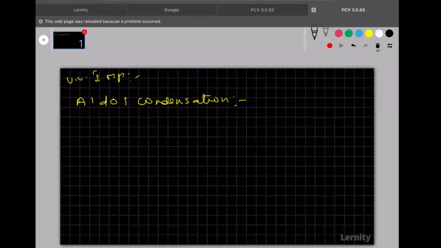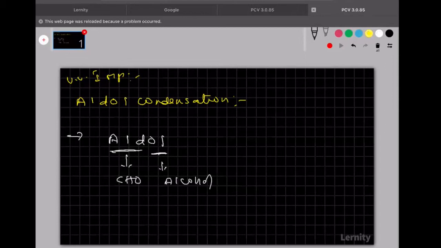So now see clearly, everyone knows aldol is not the name of any scientist. Okay, aldol is the name of a product which contains ald. Ald means what, you know, aldehyde. Next, ol means what, you know, alcohol. So the compound which contains both aldehyde as well as alcohol, that is called the aldol. But remember, it is not the name of any scientist.